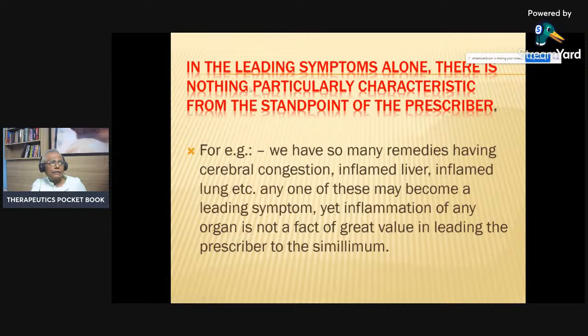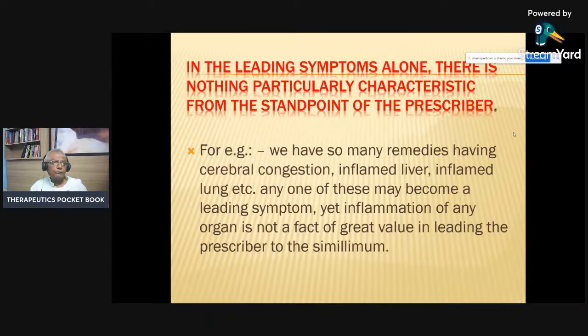In the leading symptoms alone, there is nothing particularly characteristic. Now, see what happens. The patient comes to you: doctor, I have the migraine, I have the pain. But when you ask about the modality, you don't get the modality. So what to do now? You have to go into the wrap of the fabric symptoms. Migraine is the wrap of the fabric symptom, and on that basis you have to go into the details, see the other symptoms also, and find a modality for this migraine, and sensation for this migraine also.